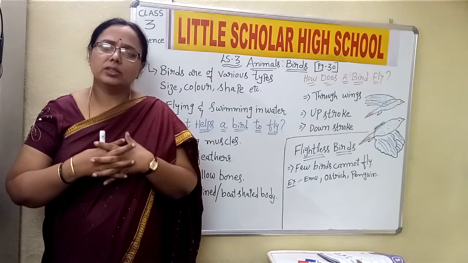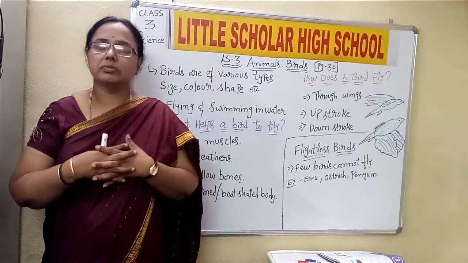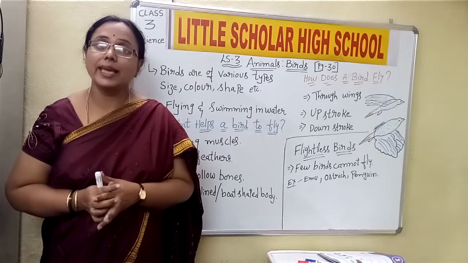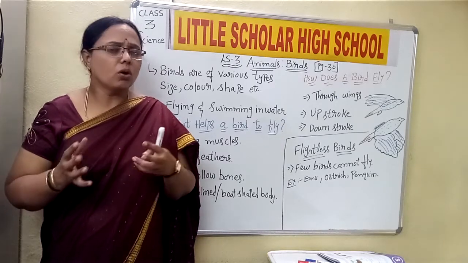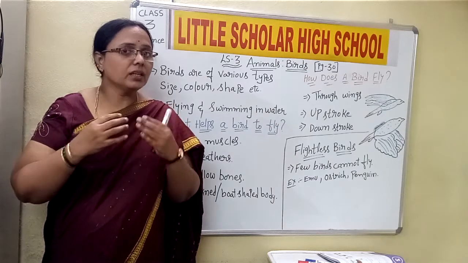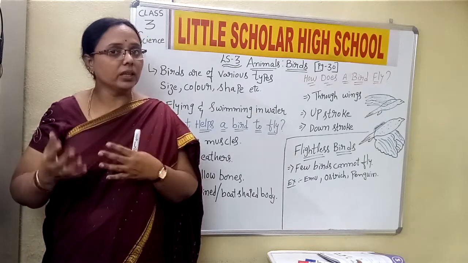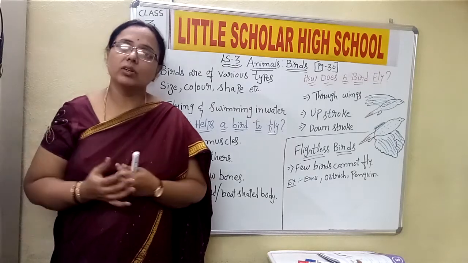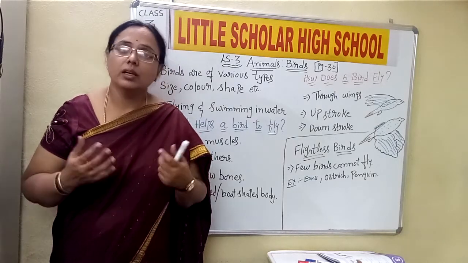Different shapes, different colors, and different kinds of beaks. So all these birds vary in size, color and shape. And we all see the birds flying in the air also.